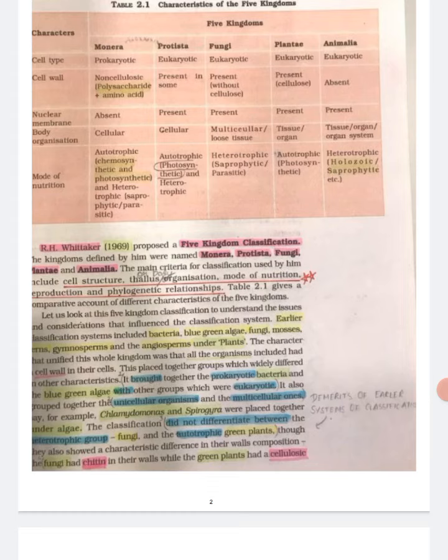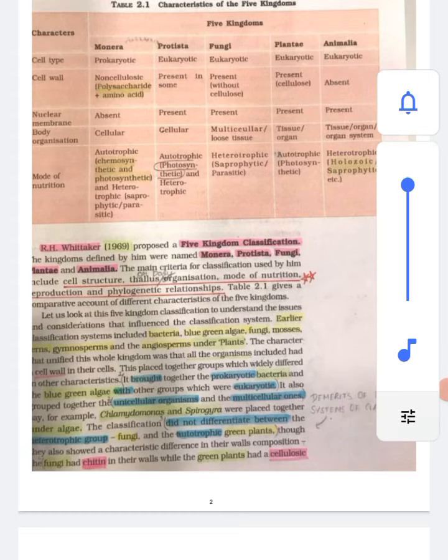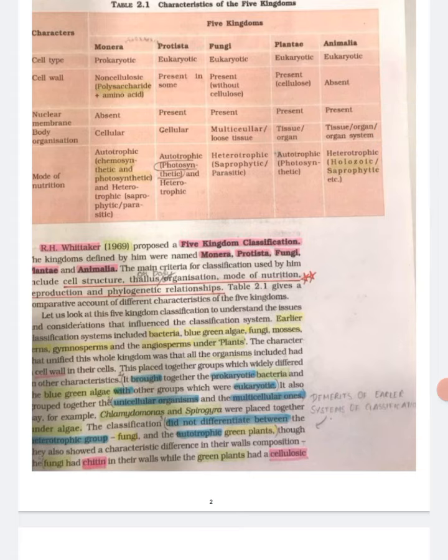Earlier classification systems included bacteria, blue-green algae, fungi, mosses, ferns, gymnosperms and the angiosperms under plants. The character that unified this whole kingdom was that all the organisms included had a cell wall in their cells. This placed together groups which widely differed in other characteristics. It brought together the prokaryotic bacteria and the blue-green algae, that is cyanobacteria, with other groups which were eukaryotic.